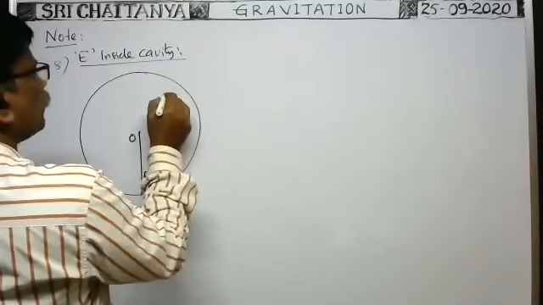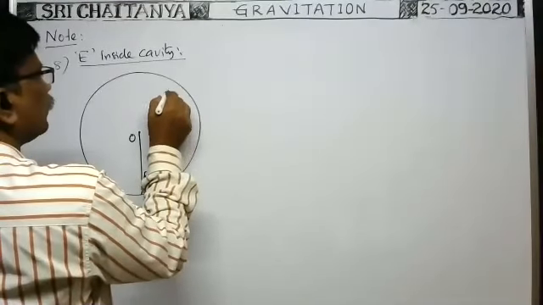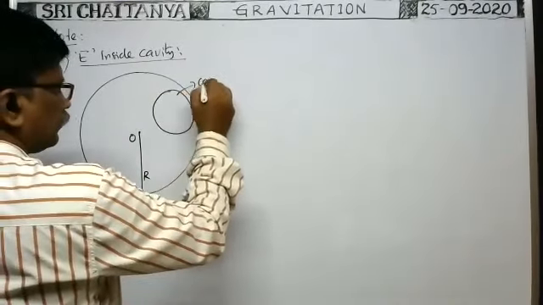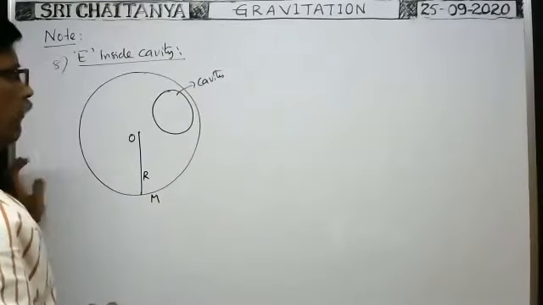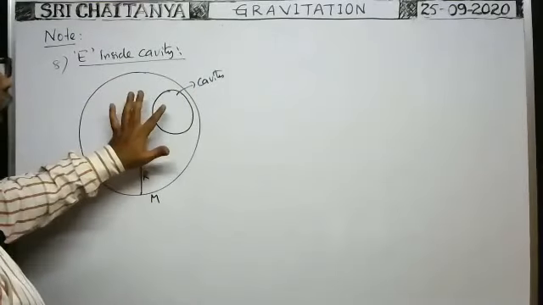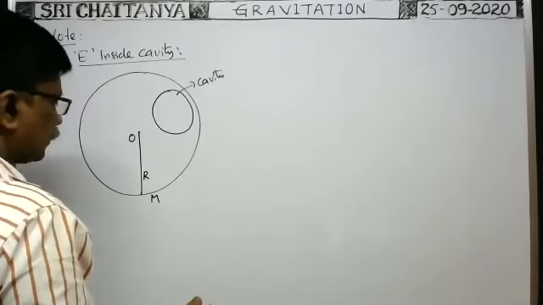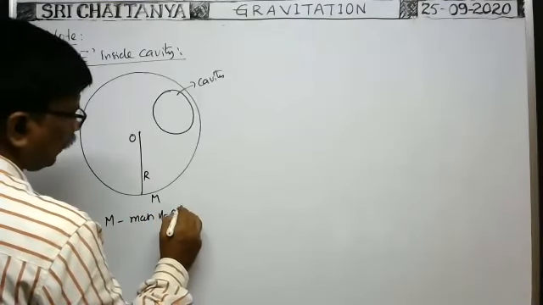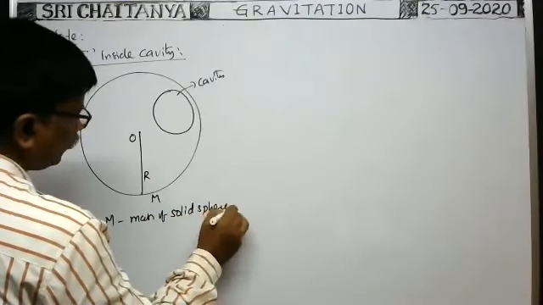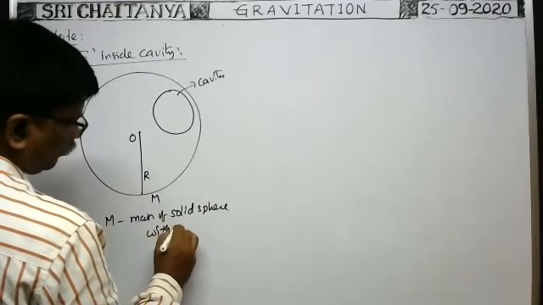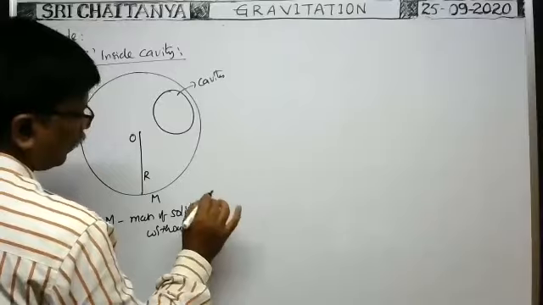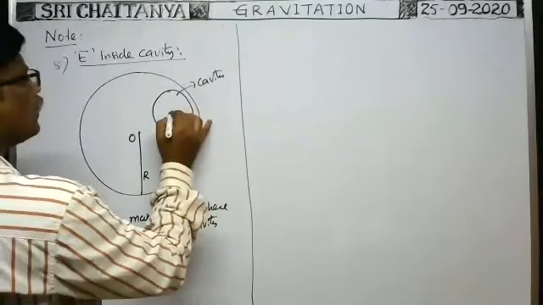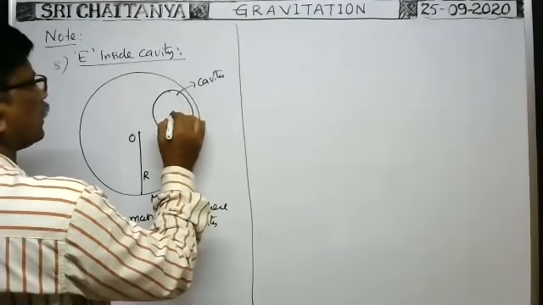Suppose a cavity is made. Here it is the cavity. Actually, when there is no cavity, this is the mass. But whenever the cavity is made, M is the mass of the solid sphere without cavity. Now you see, here it is the center of the cavity.